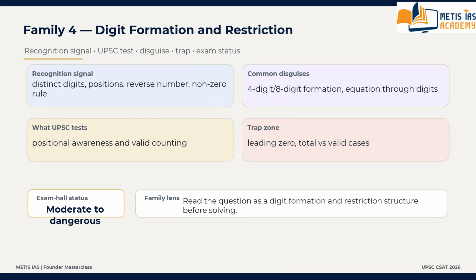Forgetting the first digit cannot be 0. Repetition confusion, parity position misread. These are mistakes usually made by students as far as family number 4 in the UPSC CSE CSAT examination.